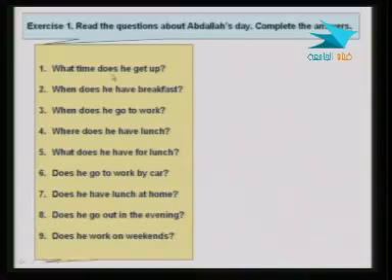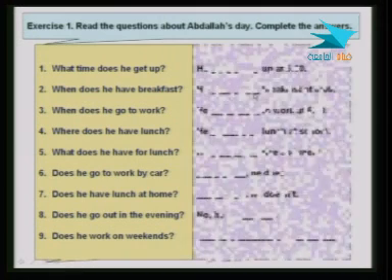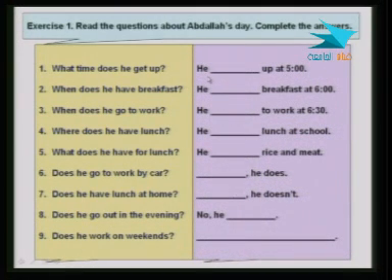Again, what time does he get? This is the main verb, and the S is dropped when we have the answer. Let me explain it with the answer: he gets up at 5.